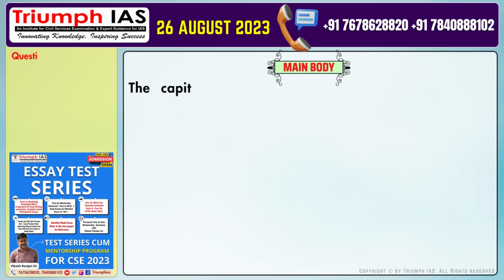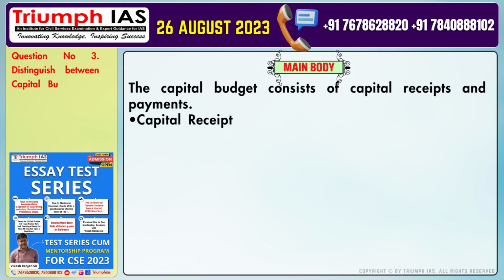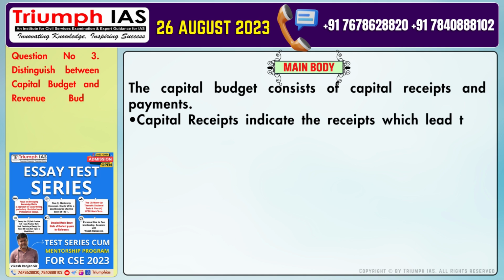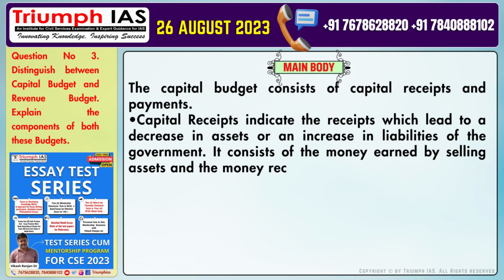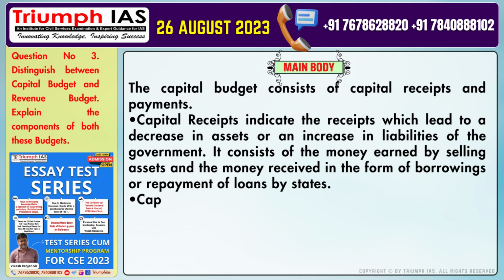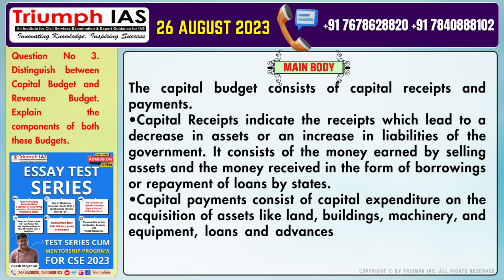The main body of the answer should be: the capital budget consists of capital receipts and payments. Number 1. Capital receipts indicate the receipts which lead to a decrease in assets or an increase in liabilities of the government. It consists of the money earned by selling assets and the money received in the form of borrowings or repayment of loans by states. Number 2. Capital payments consist of capital expenditure on the acquisition of assets like land, buildings, machinery, and equipment, loans and advances granted by the central government.